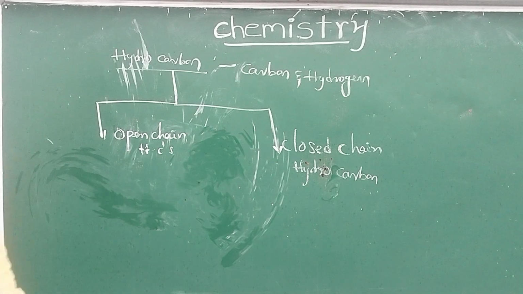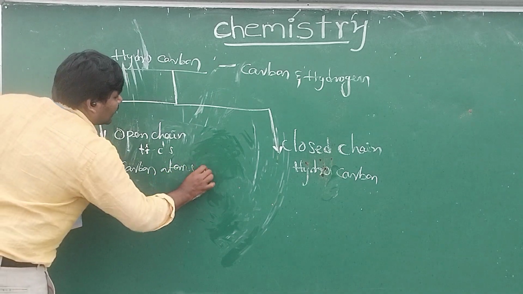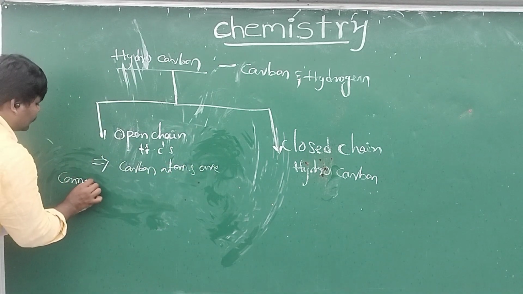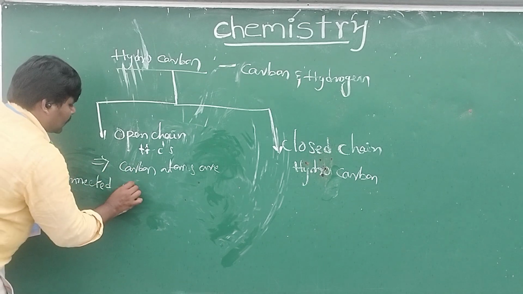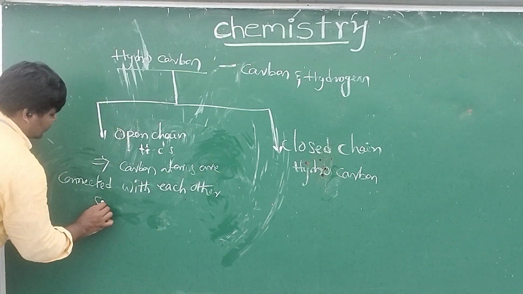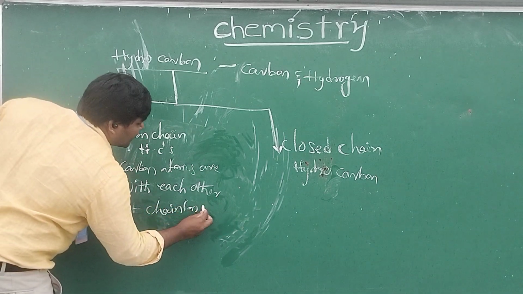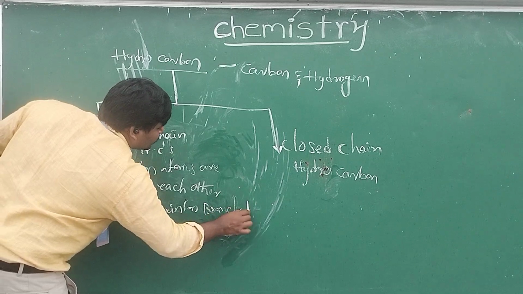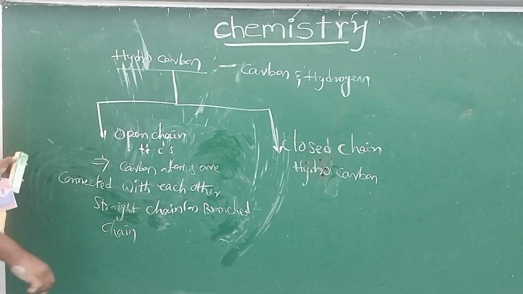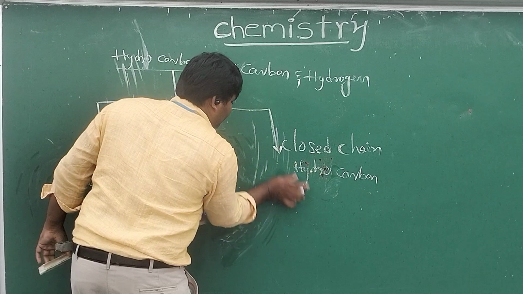Simply, the carbon atoms are connected or attached with each other in a straight chain or branched chain are called open chain hydrocarbon.